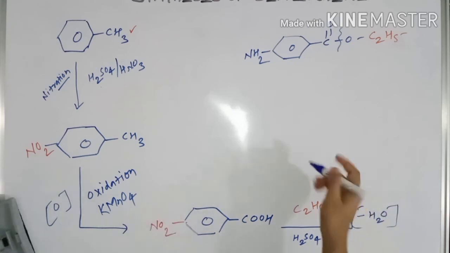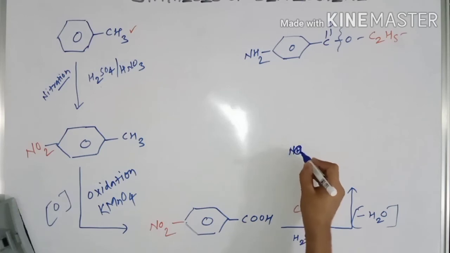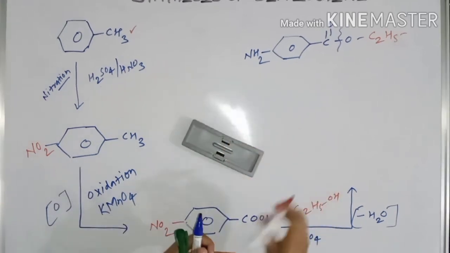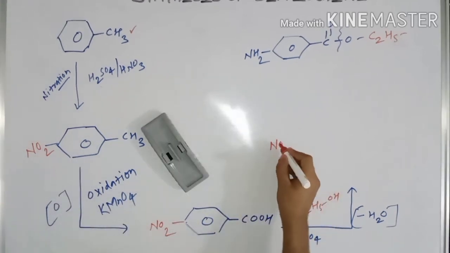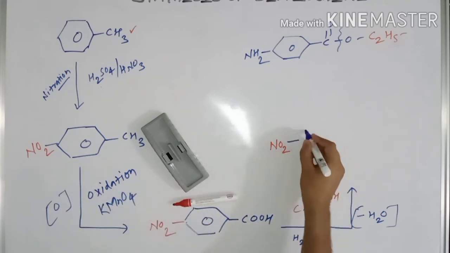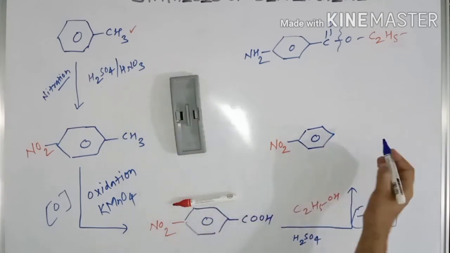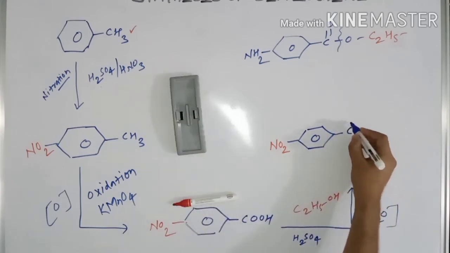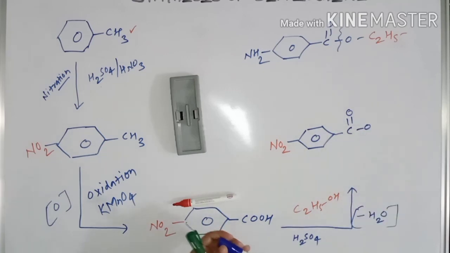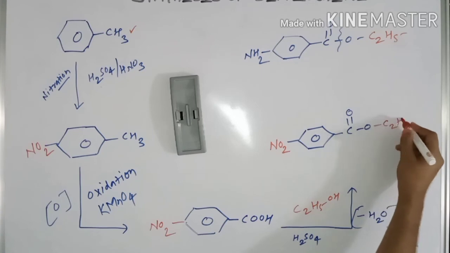So what happens? This NO2 remains as such. This is your NO2, this is your benzene nucleus, and this is your COO, and this ethyl moiety gets attached to this position, C2H5.